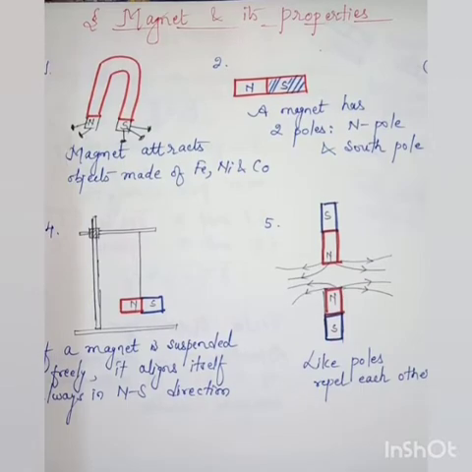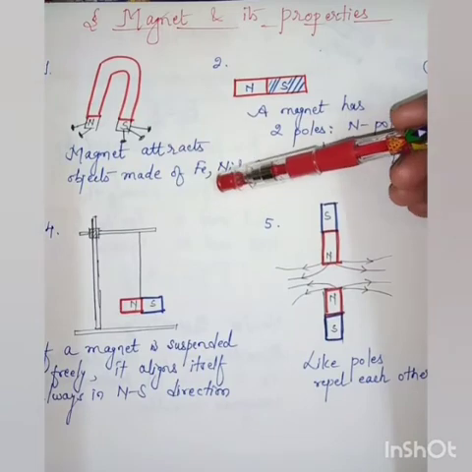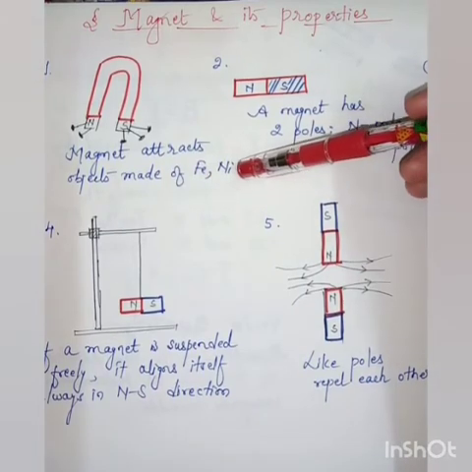What are ferromagnetic materials? Those materials which have the maximum property of magnetism, that is iron, cobalt and nickel. They have the strongest property of magnetism. Now we will see the properties of the magnet. First, this is a magnet. First property is that a magnet attracts objects like iron, cobalt, nickel.